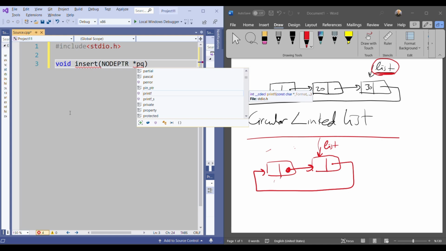So we have pointer to pointer. And when I modify PQ, the content of the list pointer will be modified. That's why I am declaring it as a pointer here as well. So this pointer PQ will include the address of list. So when I change this, list itself will be changed. And I need to do that in the function because I'm moving list to the end always.